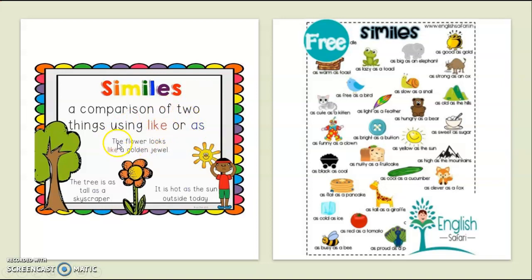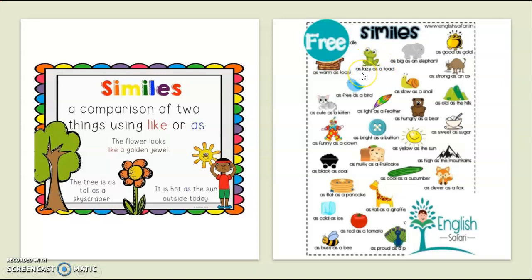And here are some examples. The flower looks like a golden jewel. The tree is as tall as a skyscraper. It is hot as the sun. It is as hot as the sun outside today. And over here to the right, we have more similes that you can use to make your own sentence.